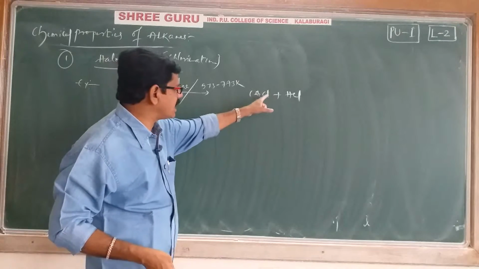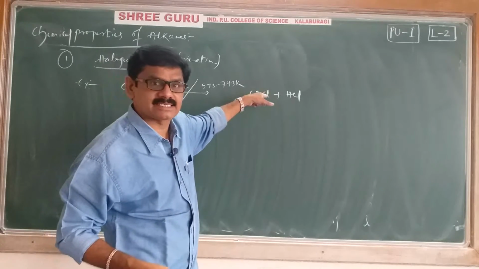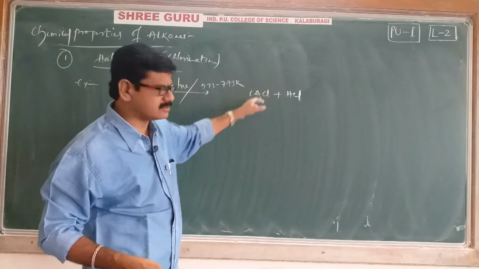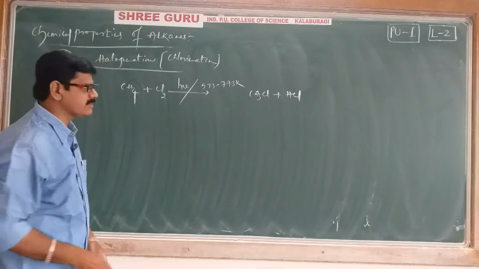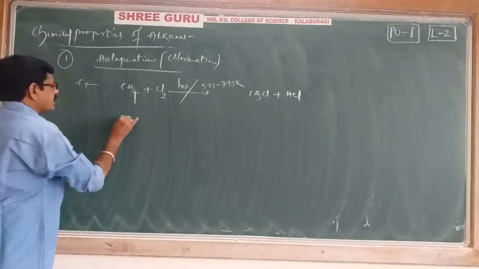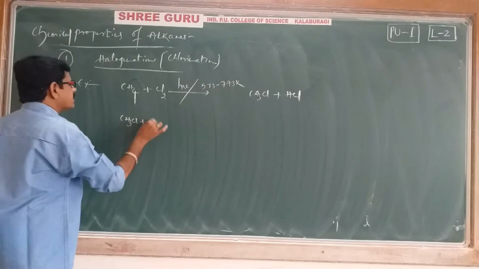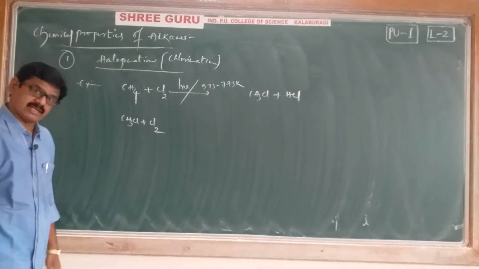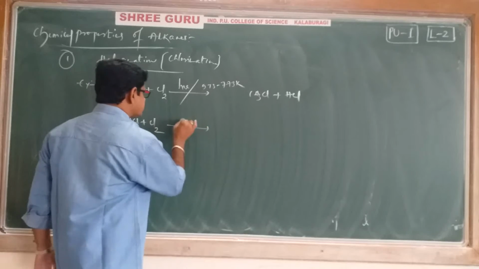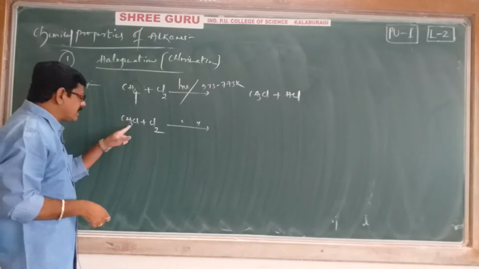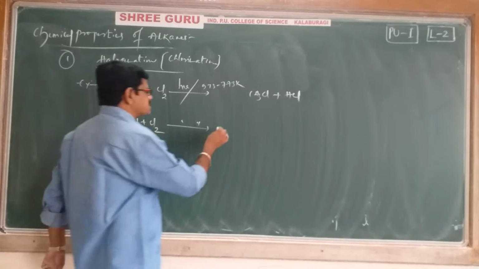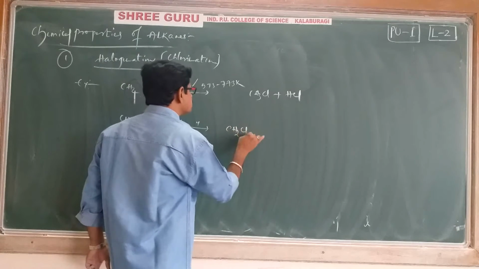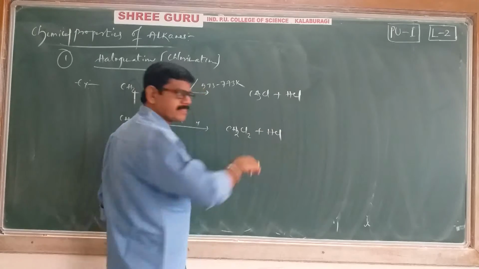In place of the 4th hydrogen, chlorine has substituted. Okay, right. We'll get methyl chloride. Then the reaction has not stopped. Next, that methyl chloride undergoes further chlorination, further halogenation, in the presence of the same conditions. Then 1 more hydrogen is removed and 1 more chlorine is substituted, and you will get CH2Cl2 plus HCl.